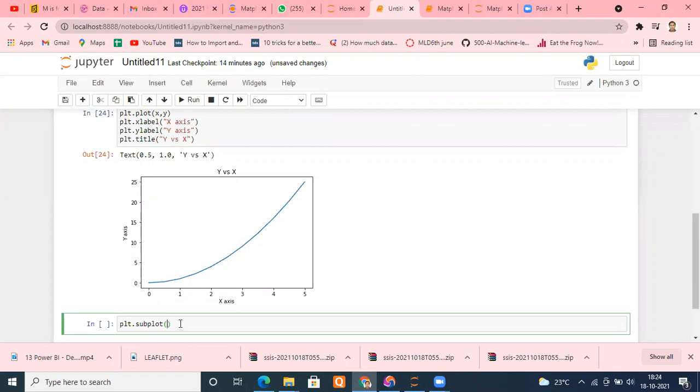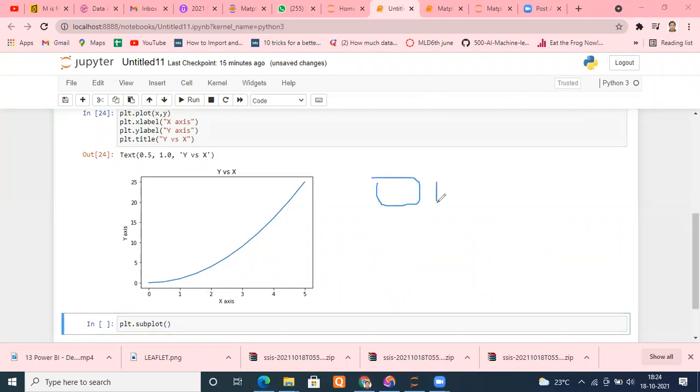Now see what you will type. You will tell them how many rows you want. Suppose I want to see 4 graphs. Understand this way. Okay, I want to see 4 graphs, but I want all 4 graphs in one horizontal line. Means all are next to each other. Means example like this.